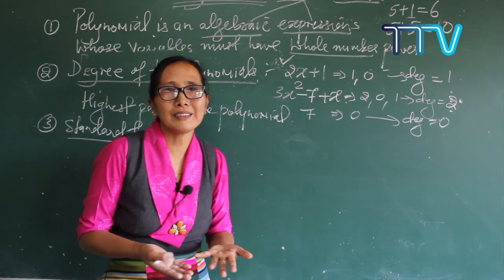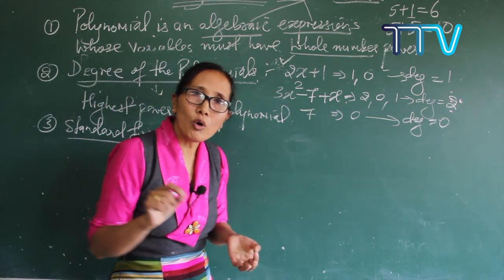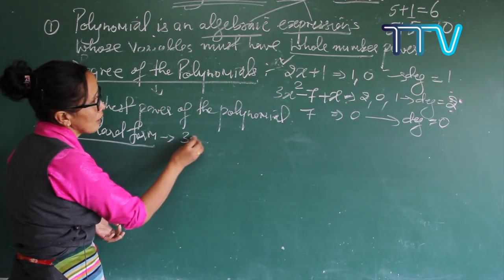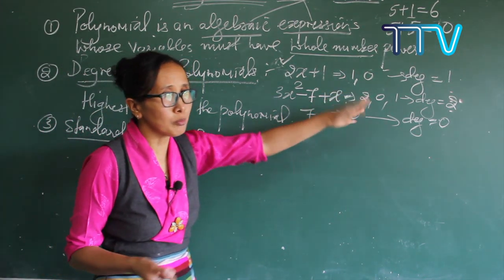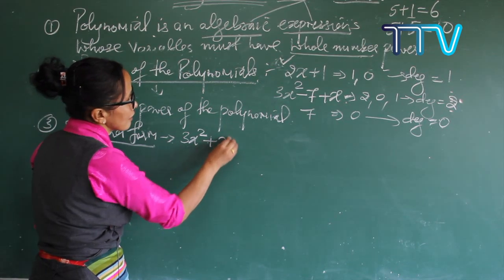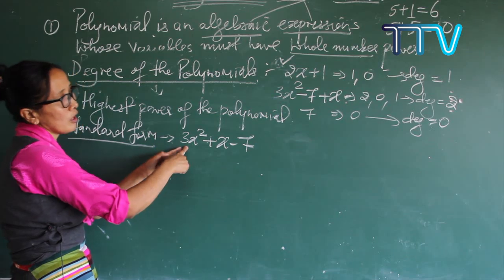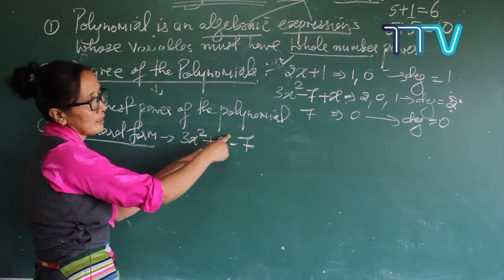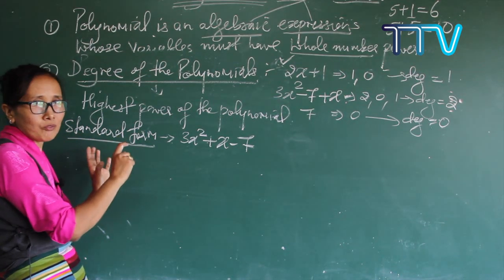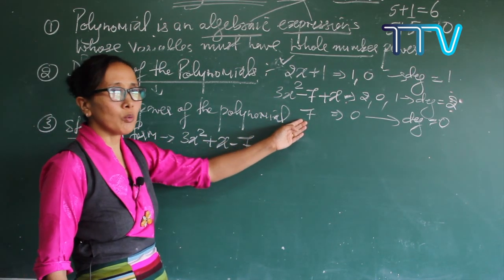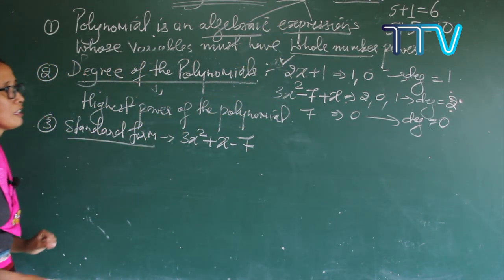So how do you write this in standard form? Let me write it here. You have to write in degree order. So see here, 3x squared has to be written first, and the next comes x to the power 1, so plus x, and minus 7. Now look at this one. This is in degree order. So your degrees are 2 and then 1 and then 0. So this is called standard form. So you are keeping this in standard form. Okay. 7 is a constant, only one term, so this is already in standard form. Understood?